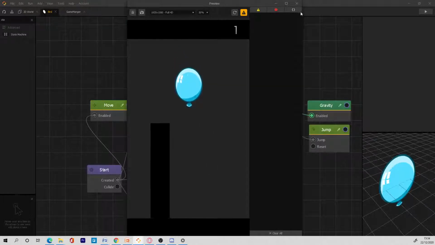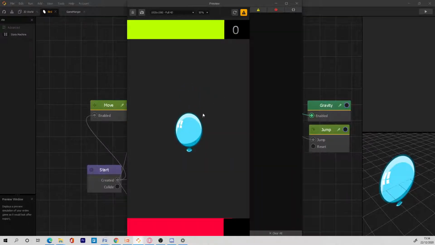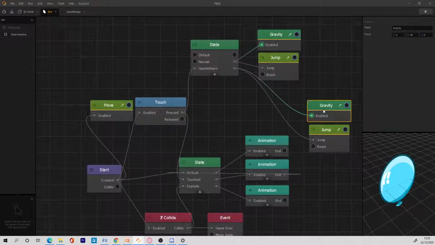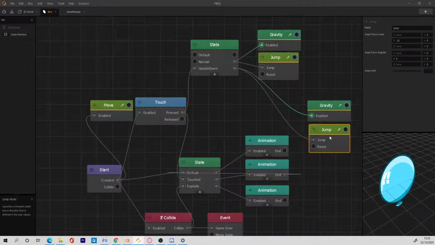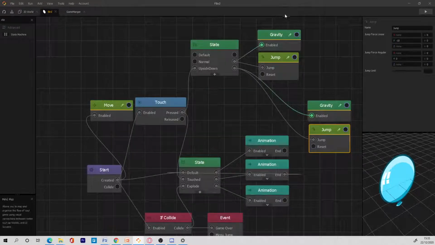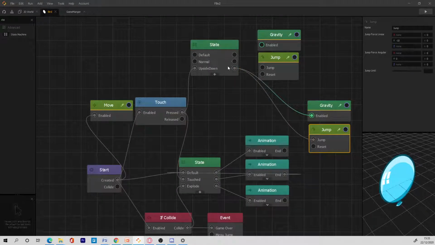And let's say we now change this to upside down. See what happens. Oh wait, what happens? What happened? Gravity? Jump? Something is definitely wrong. So gravity is now 30 and jump should be minus 10. Oh, but the gravity is still going down though. It shouldn't be going down. Let's deactivate this first. Let's see what happens.